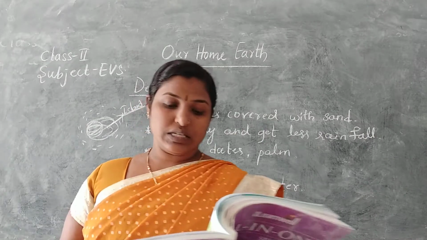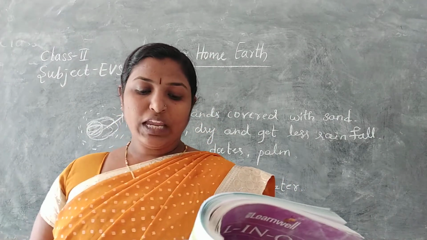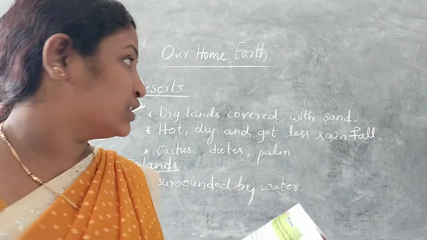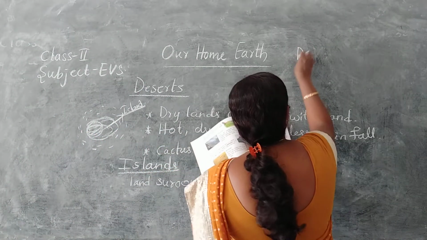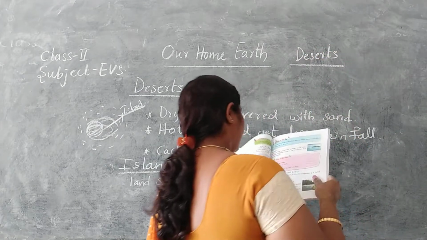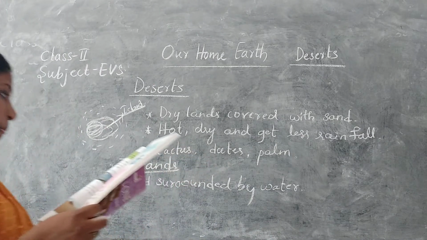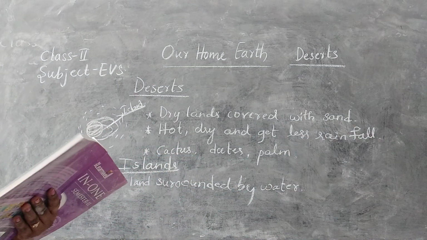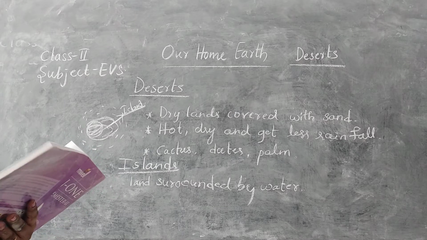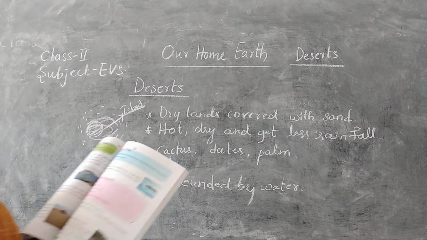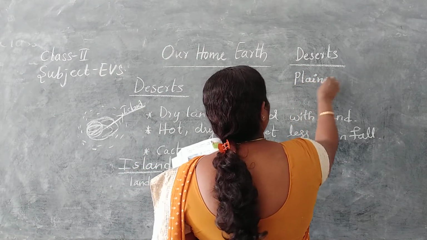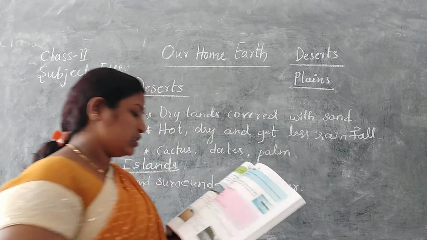Time to answer. Name them. Very hot, dry lands are deserts. Write the answer: deserts. Large areas of flat lands are plains. Second answer is plains.